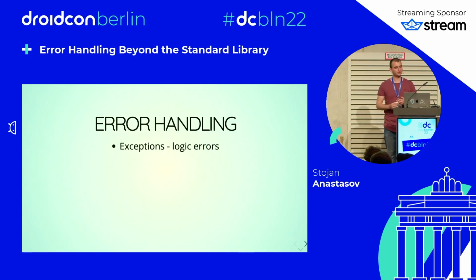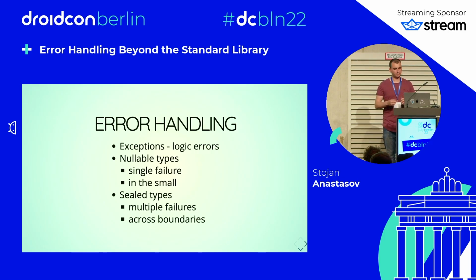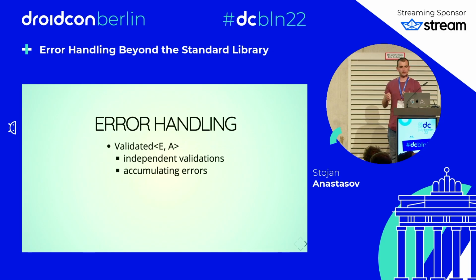So to sum up, strategies for error handling in Kotlin are: we can use exceptions for logic errors. We can use nullable types when we have a single failure and in the small on a function level. We can use sealed types for multiple different failures and across architecture boundaries where we can carry that additional information. Arrow complements this with the validated type, which we can use for independent validations and accumulating errors, where we use the zip function to avoid the boilerplate of merging errors.